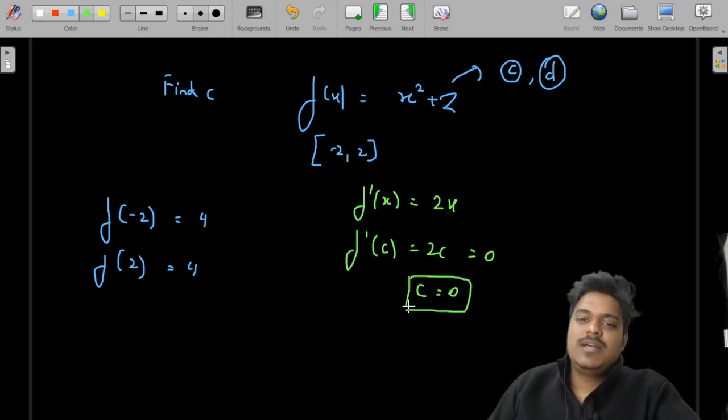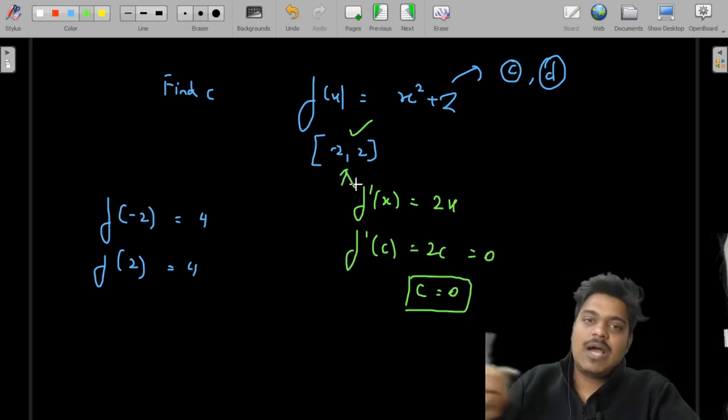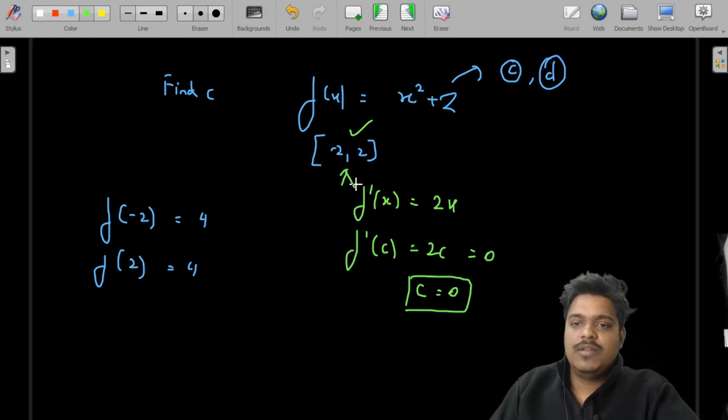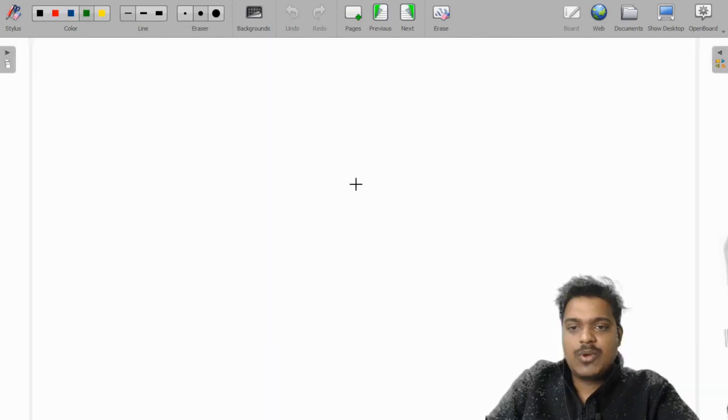And this is the verification that the value of c is in this range. Many a times you will get multiple values of c, but please check whether that c is lying in between this range or not. Because if it is outside, that is not a proof of Rolle's mean value theorem. The c lying between a and b is a very important part. So I hope I have answered your question as far as Rolle's mean value theorem is concerned.